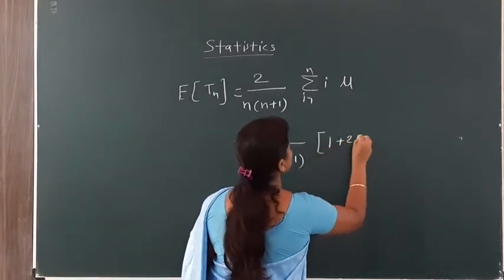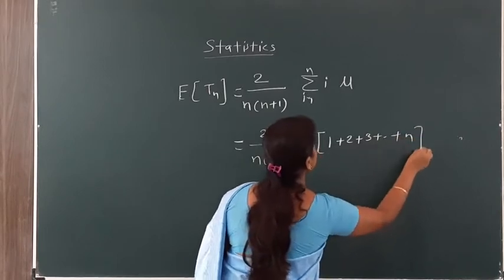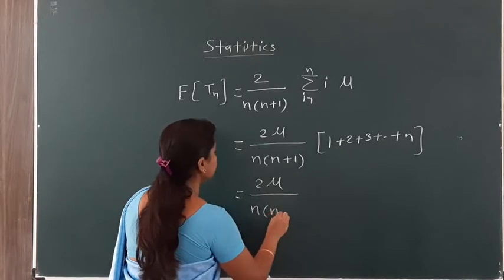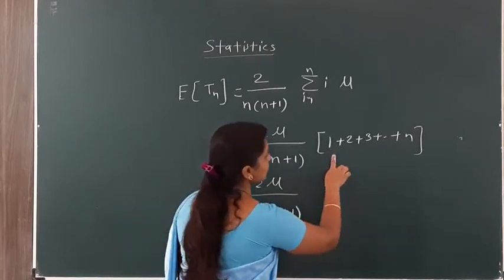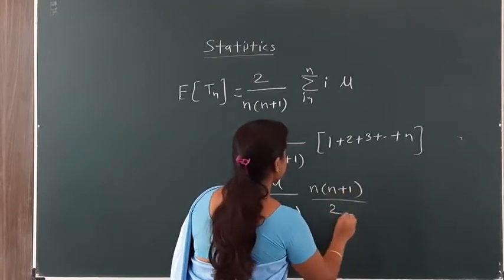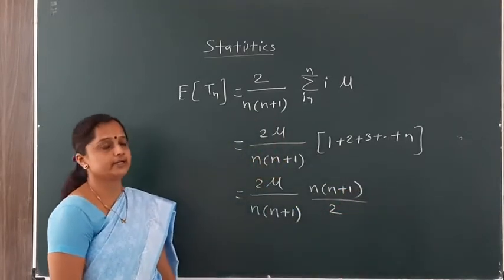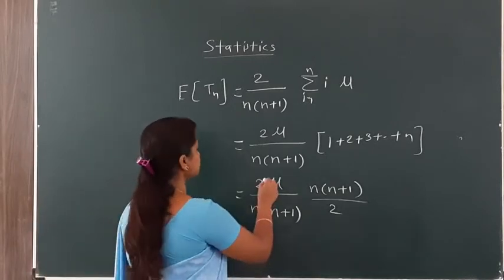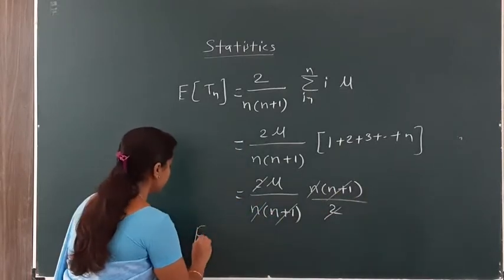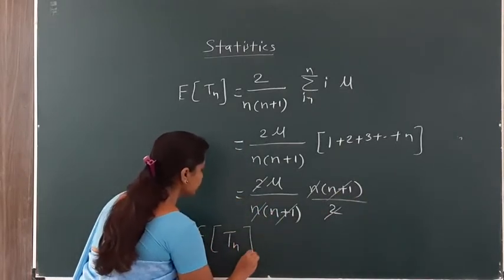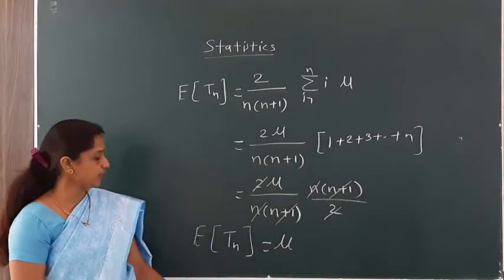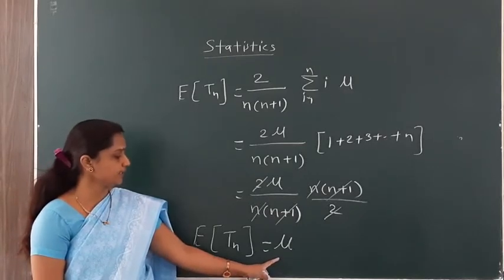So 2 mu divided by n into n plus 1, times the sum of the series, which is n into n plus 1 divided by 2. The sum of n natural numbers, you have studied in 12th standard. So this cancels, and we find that the expectation of Tn is equal to mu. Means directly, without taking a limit, we have found that the expected value of Tn is equal to mu.